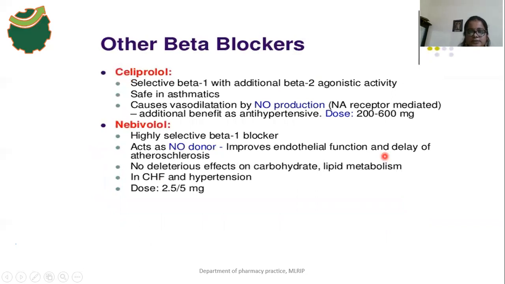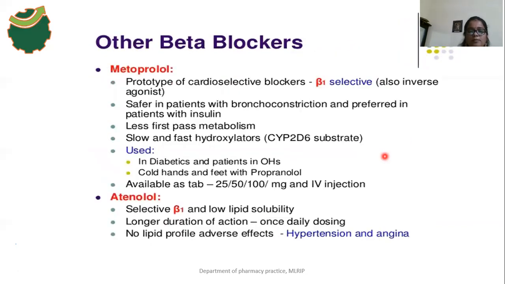The next drug is metoprolol. This is a prototype cardioselective blocker. It is a beta 1 selective blocker, and the drug is safer in patients with bronchoconstriction, and it is preferred in patients who are taking insulin also. It does not block the beta 2 receptors, so it should be used in asthma patients and in diabetic patients who are taking insulin.